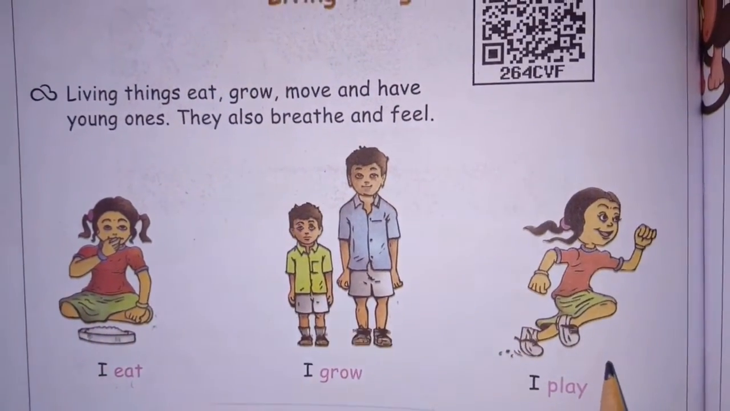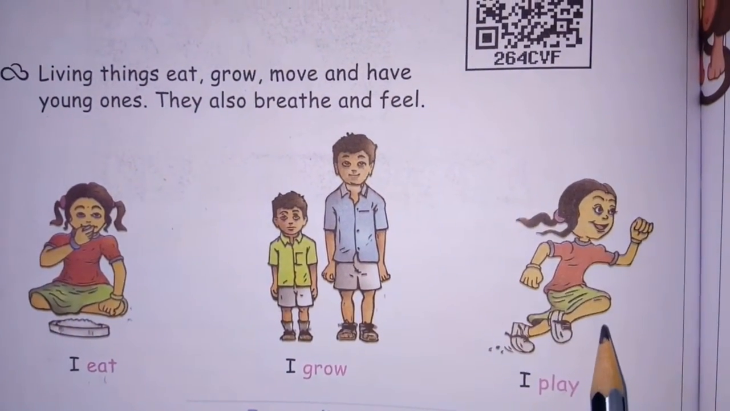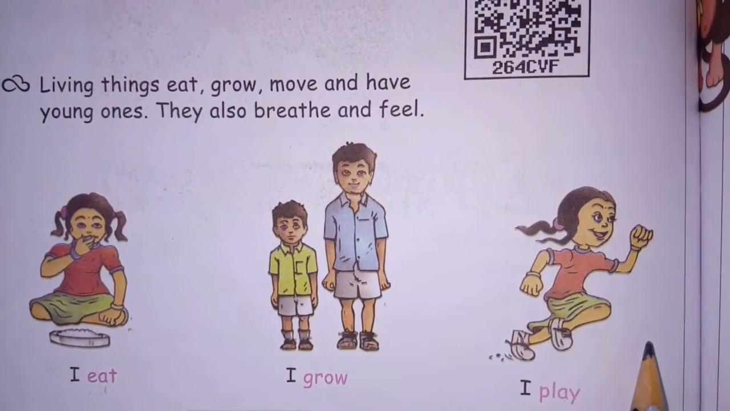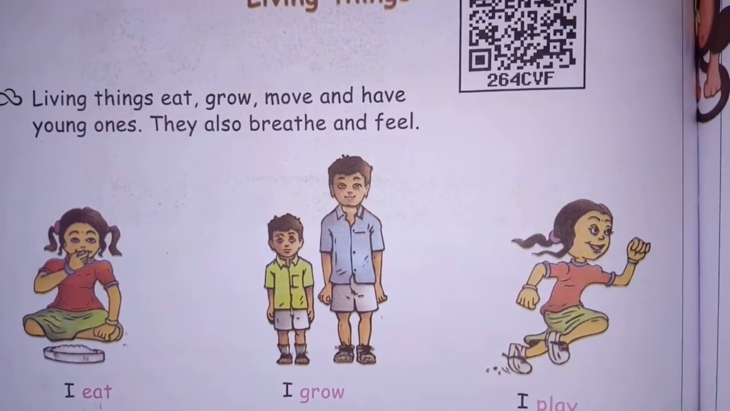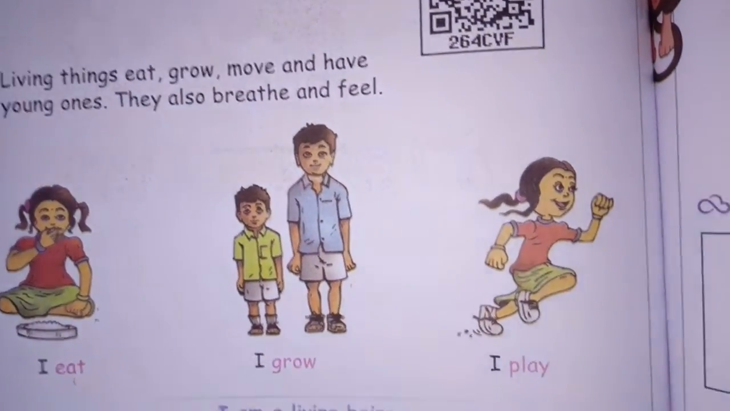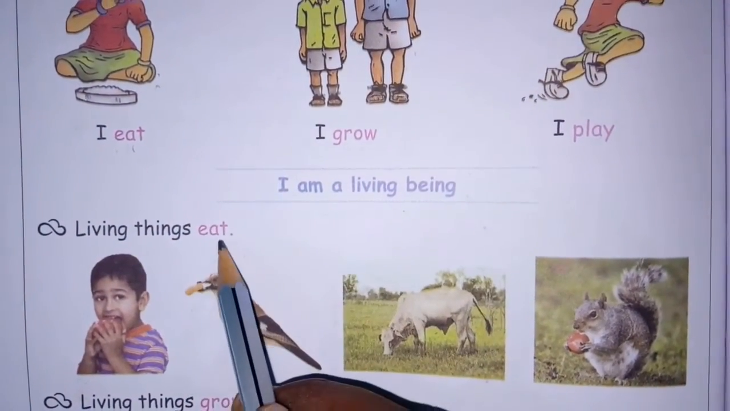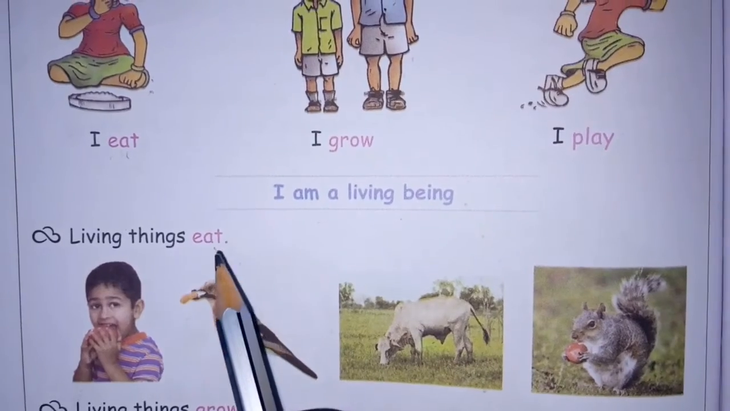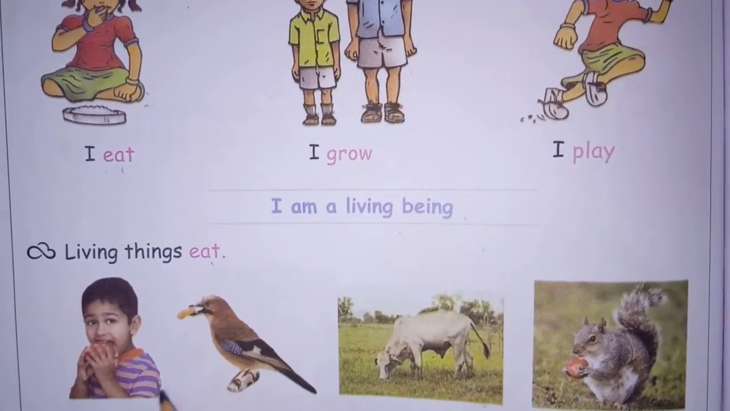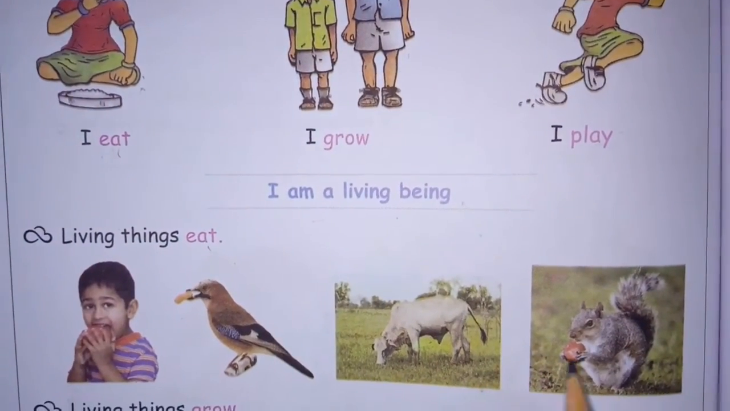And then I can play, that living things can move from one place to another place. Next, I am a living being. Okay, what does that mean? See, living things eat, we already know that. From that, living things eat, living things grow, living things move. So here is another example of the living things.